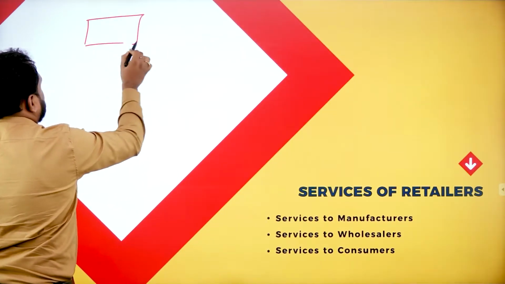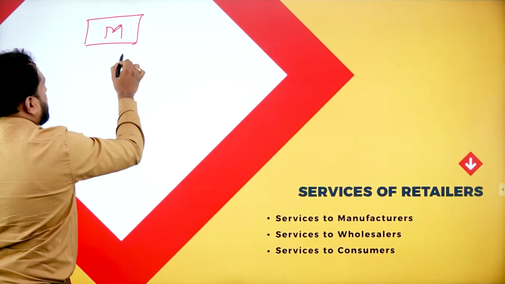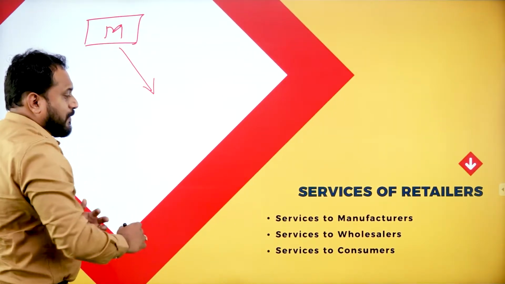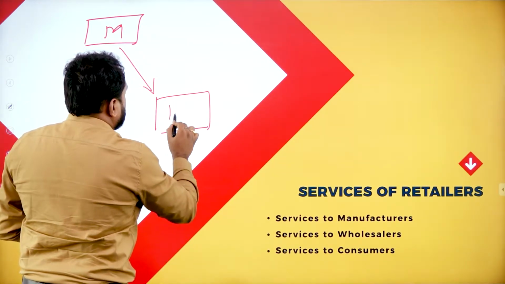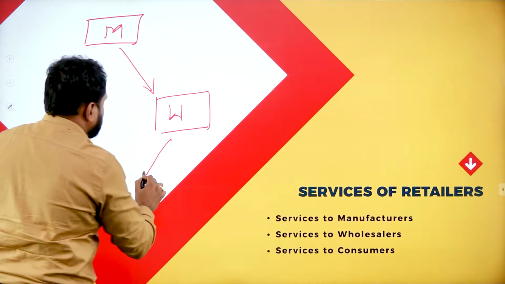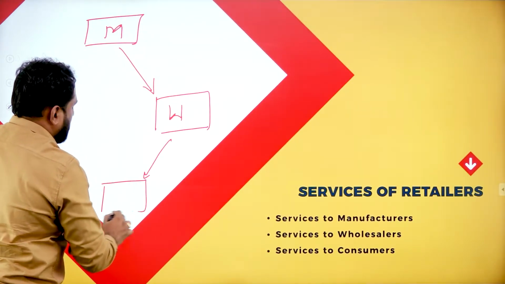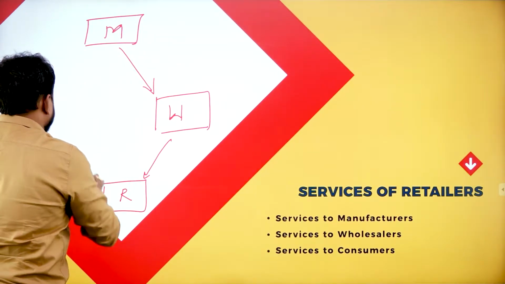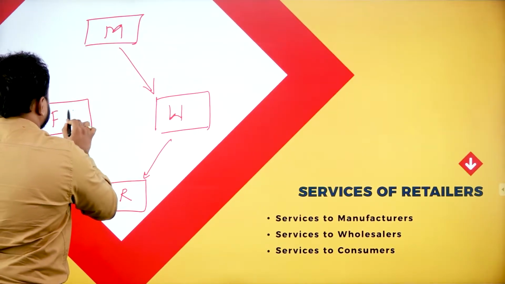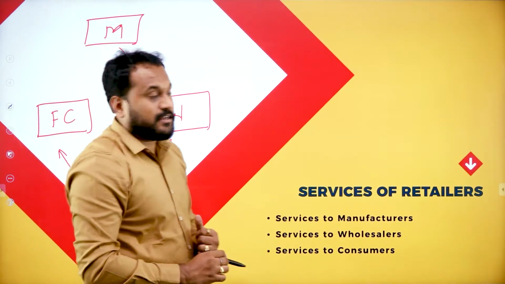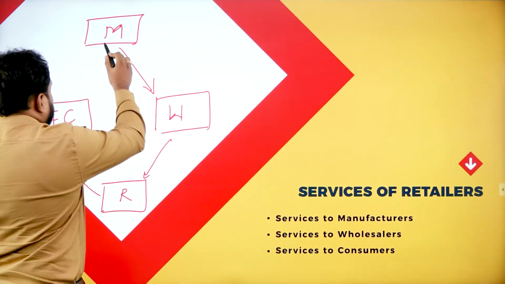Say the manufacturer is here. Okay. Now he will sell the product to the wholesaler. Done. Now the wholesaler is here. Now the wholesaler will sell it to the retailer. Now the retailer will actually sell it to the final consumer, right? So the final consumer.